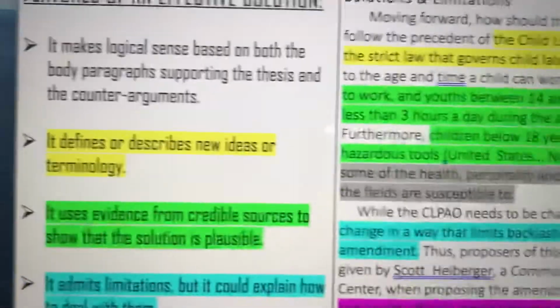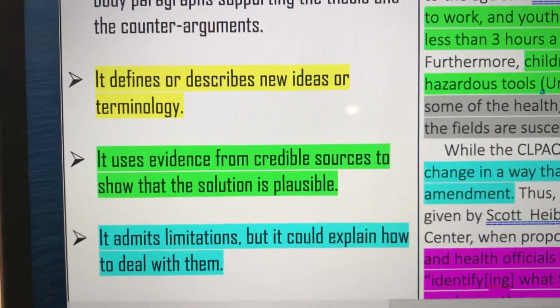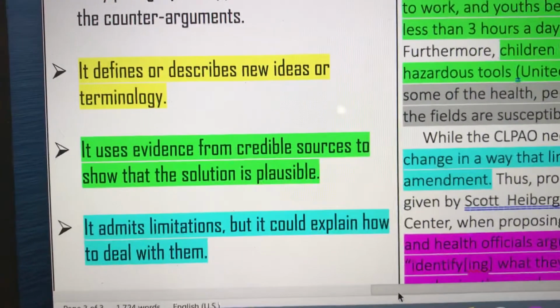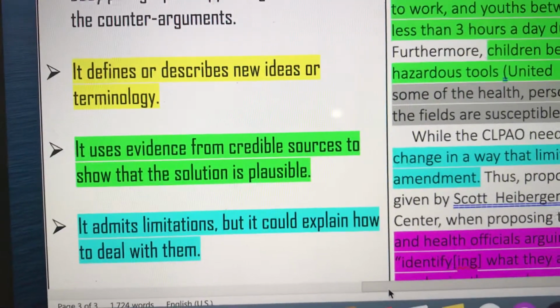So what are we looking at? This is highlighted in green. So it says it uses evidence from credible sources. So notice that what the writer said wasn't something the writer made up. The writer was referring to a source that he or she had read. We come back to the solution.